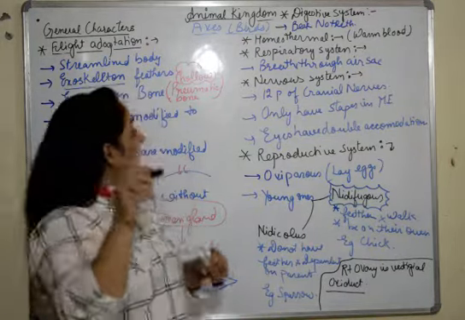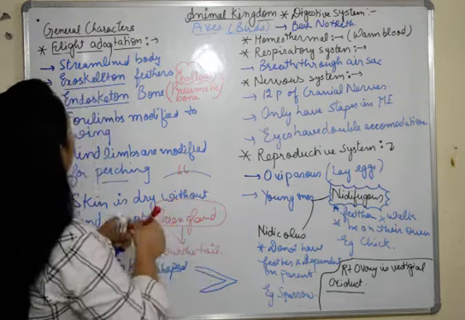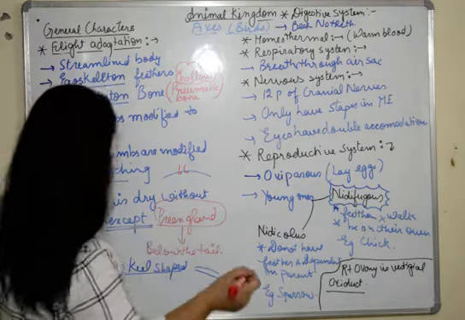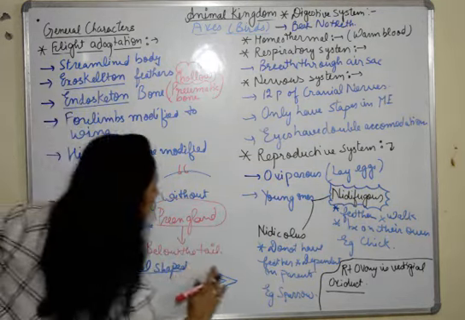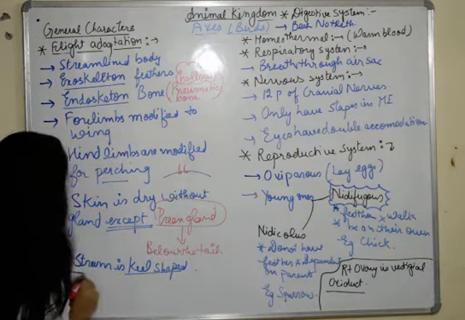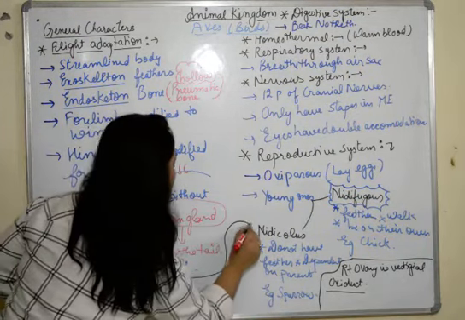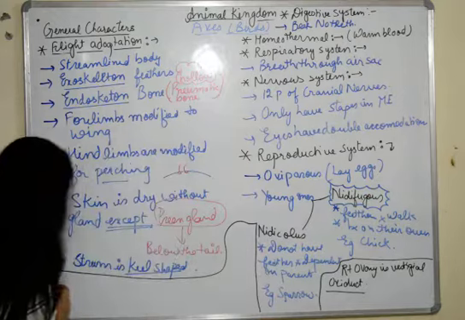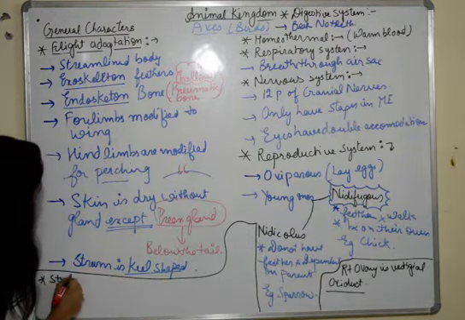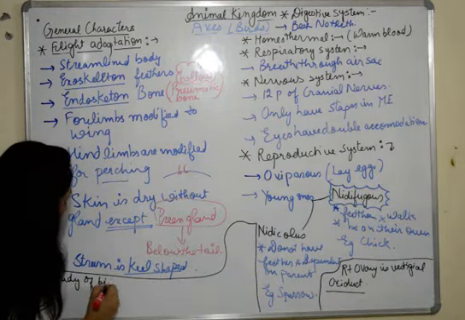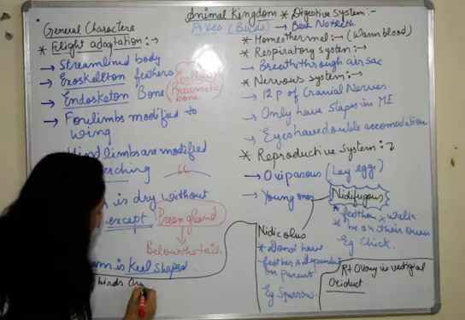Then we have the study of birds. I have a few things to write here. I'll just use this space. Okay, so the study of birds is known as ornithology.